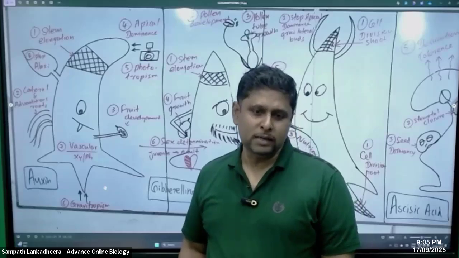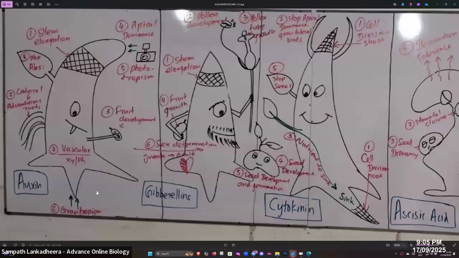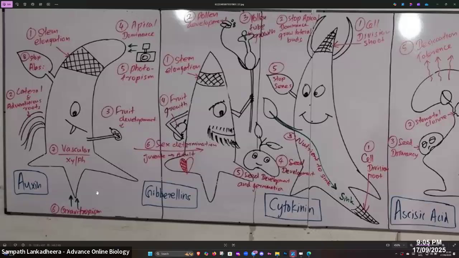Have a look once again, people, and pay attention. Number one, first function, stem elongation. Number two, lateral and adventitious roots. Lateral and adventitious roots are formed by auxin. Number three, fruit development. That's important.